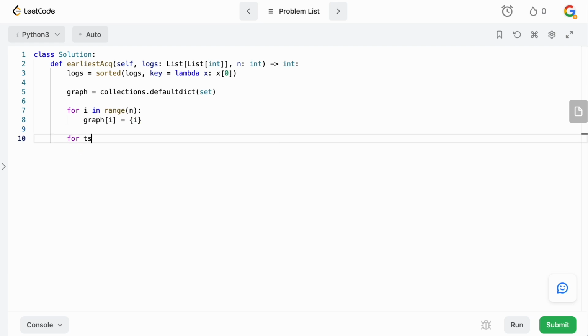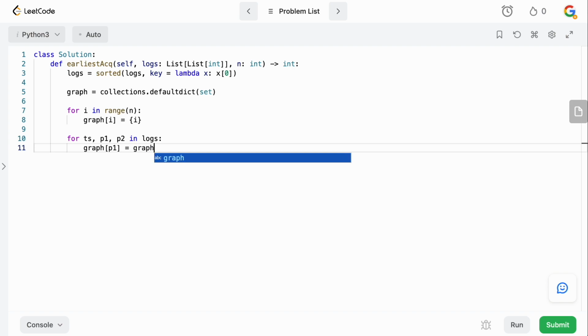Now we want to parse the logs. So we're going to say for timestamp, person1, person2 in logs, we're going to join the graph for person 1 with person 2 because they're now friends. So person 1 will get all of the acquaintances from person 2. We're going to say graph of P1 equals the graph of P1 union the graph of P2. We use union here because we have sets.